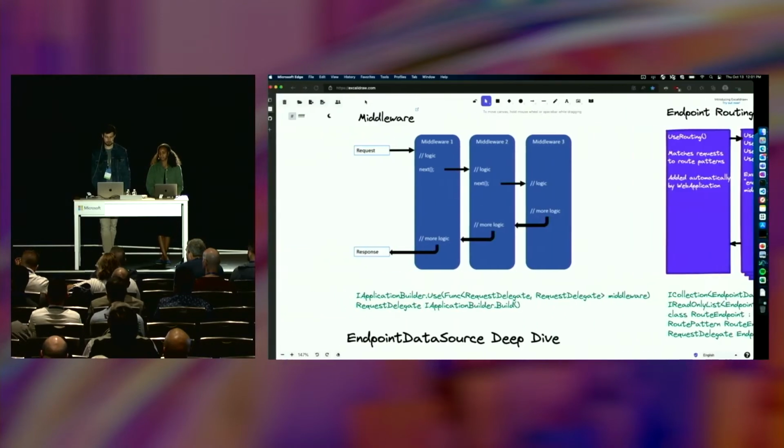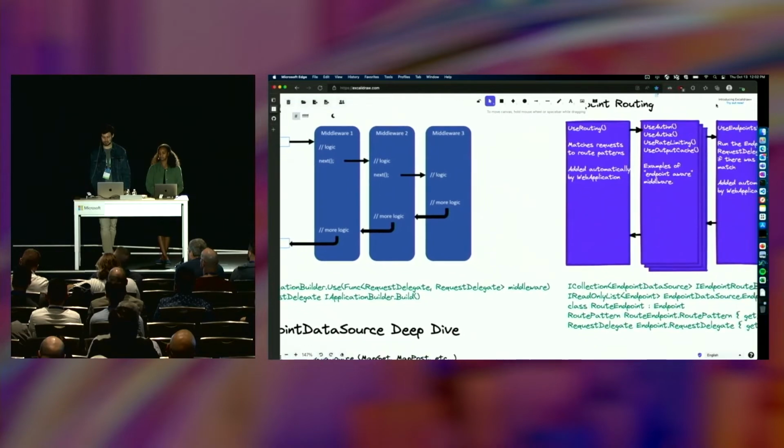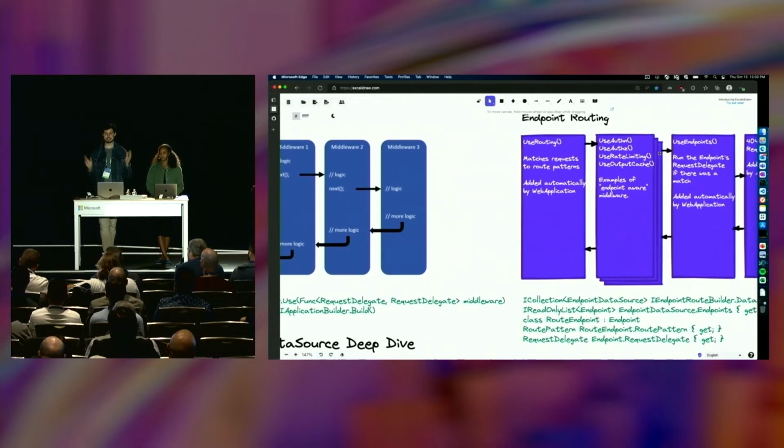So if you're used to maybe some other web frameworks, there are certain named points in the pipeline, or maybe even older versions of System.Web, where you say, okay, this is the authentication stage, and this is the caching stage and all that. But here, when you're adding middleware, it's strictly based on the order that you call something, like use routing, use auth, use output cache. These are some of the new middleware that we've added.